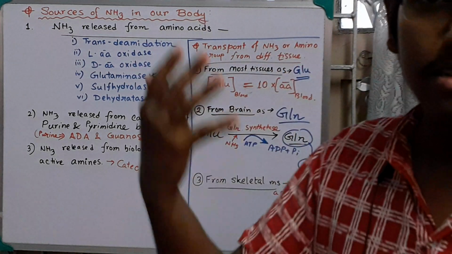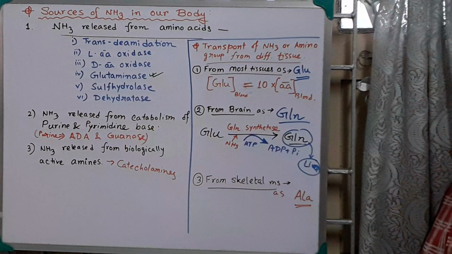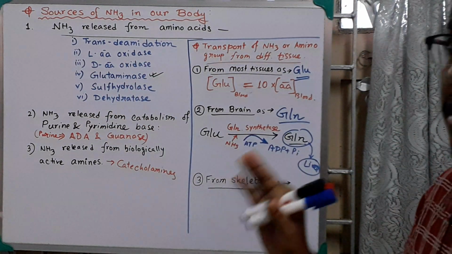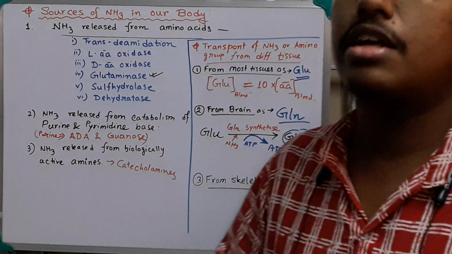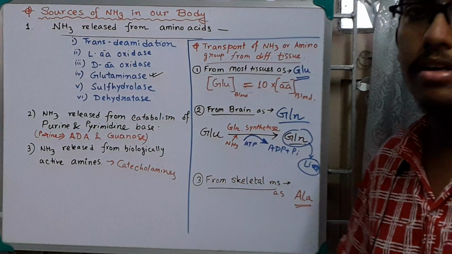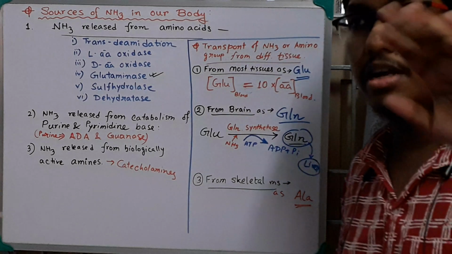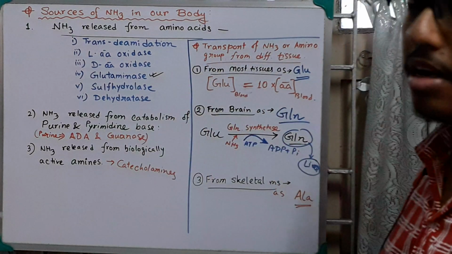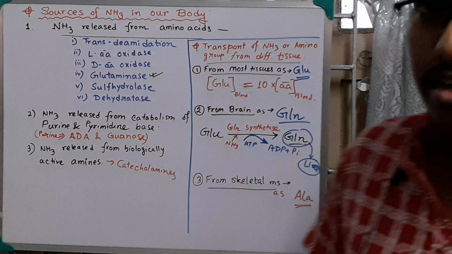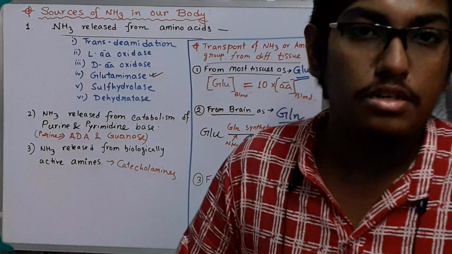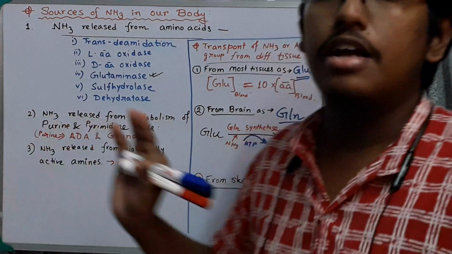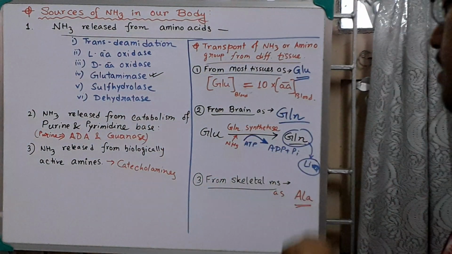In the transamination reaction, I have mentioned that transamination is a bidirectional reaction because the equilibrium constant is almost around 1, so it is bidirectional. Obviously, the direction in which the reaction occurs depends on the substrate concentration.